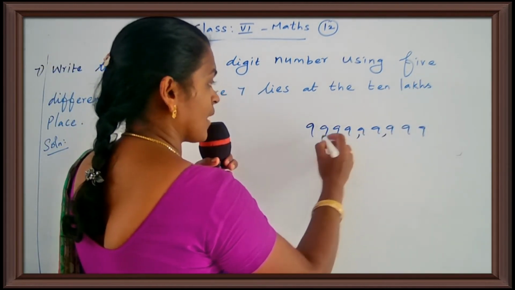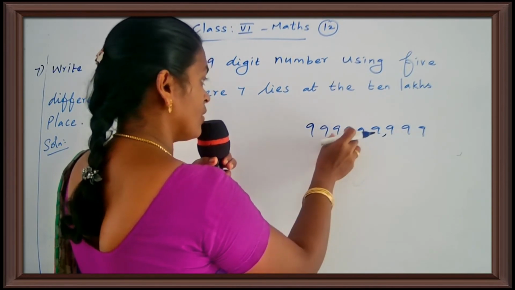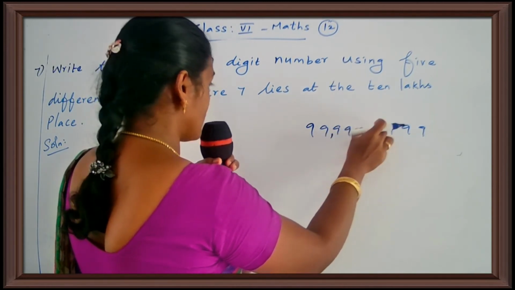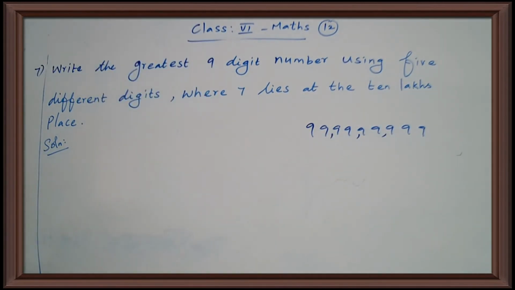99 crore, 99 lakh, 99,999. So this is the greatest 9-digit number. Okay, children, 99 crore, 99 lakh, 99,999. Now your question is the greatest 9-digit number using 5 different digits.